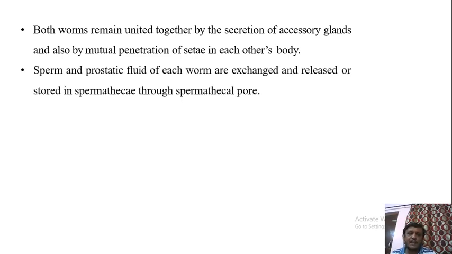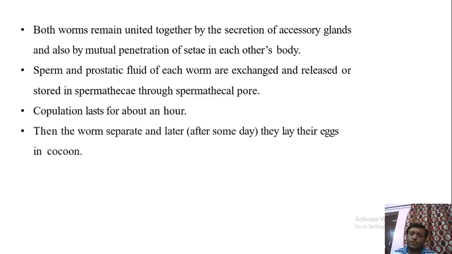Sperms and prostatic fluid of each worm are exchanged between themselves. Both worms exchange their sperm and prostatic fluid, and that sperm and prostatic fluid is then stored in the spermatheca, received through the spermathecal pore. Copulation lasts for up to an hour. Then the two worms get separated, and later they lay their eggs in the cocoon.